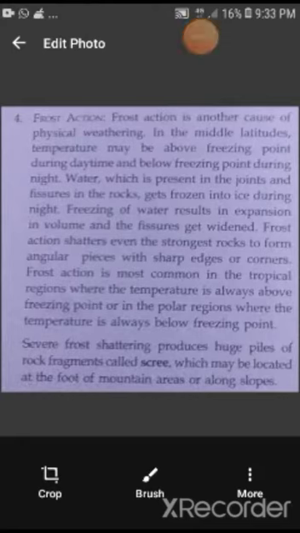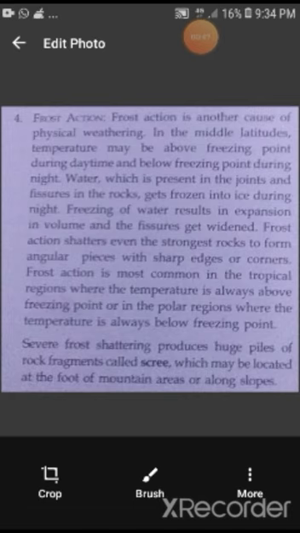Frost action. Frost action is another cause of physical or mechanical weathering. In the middle latitudes, temperature may be above the freezing point during the daytime, but below the freezing point during the night. Water which is present in the joints and fissures or cracks of the rocks gets frozen during the night time. And when water gets frozen, that means it turns into ice. Then when the water turns into ice, its volume also increases three times more.